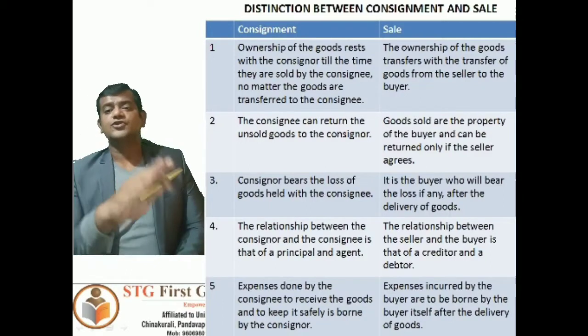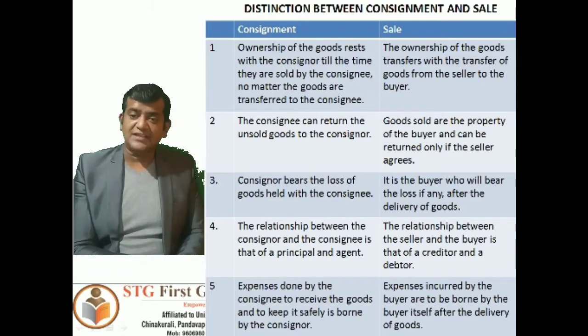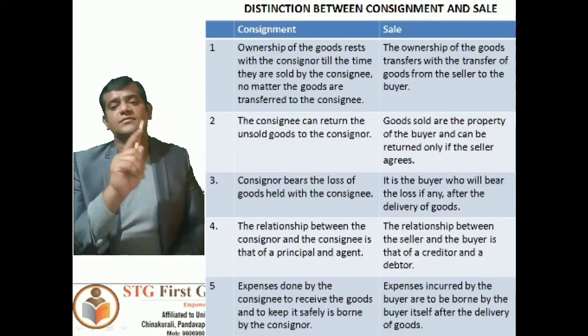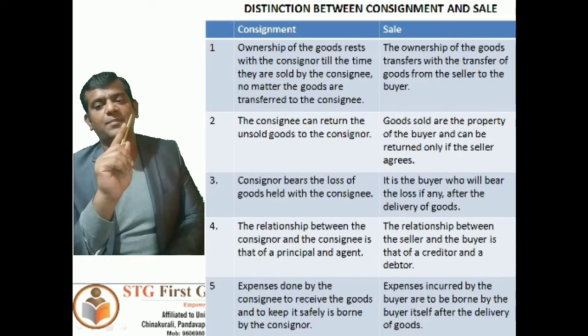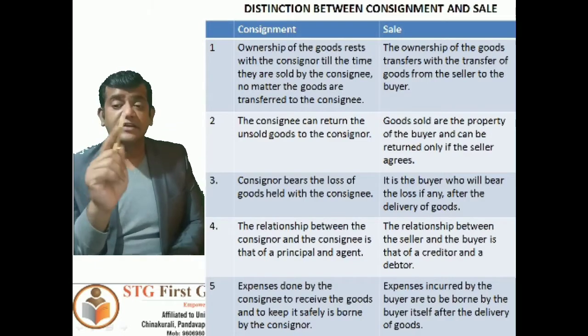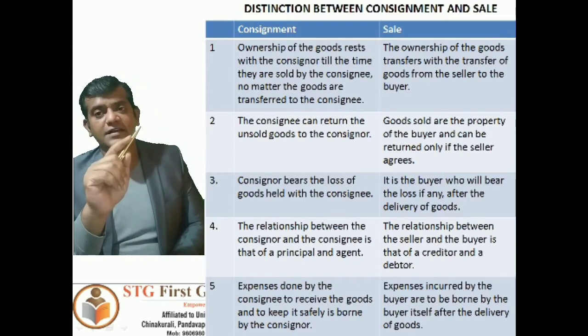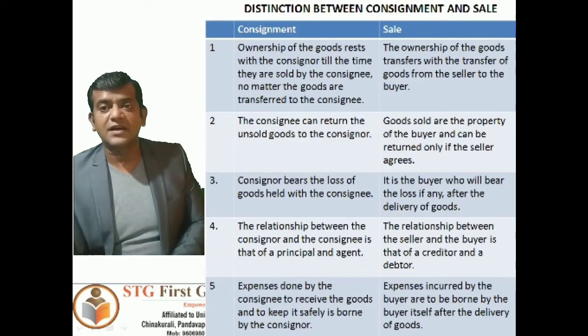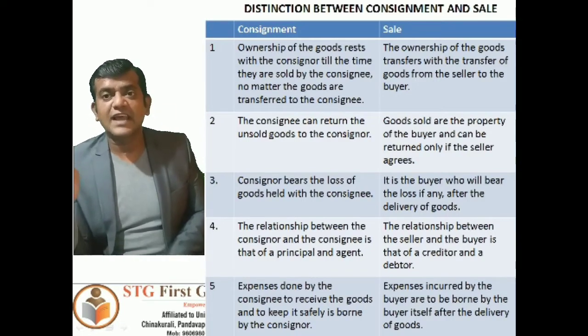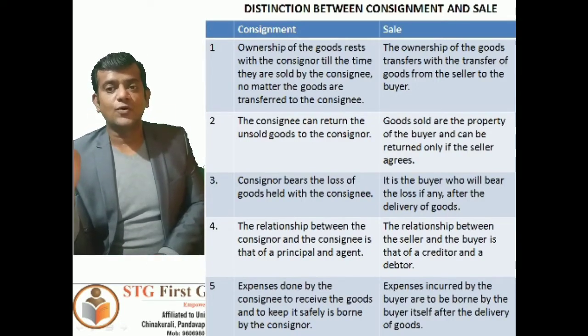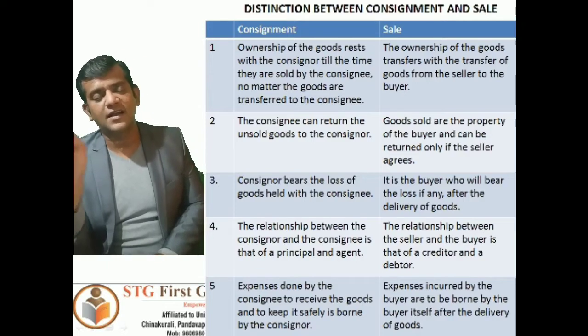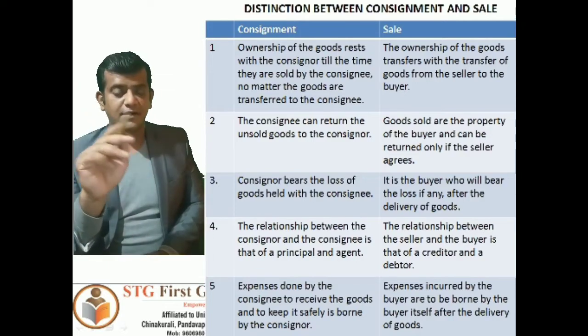In the viewpoint of sales, goods sold are the property of the buyer and can be returned only if the seller agrees. Only when the seller agrees can the goods be returned.